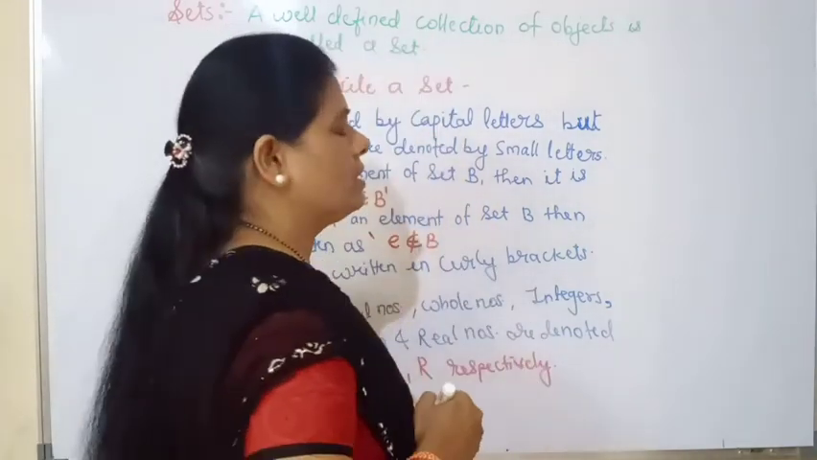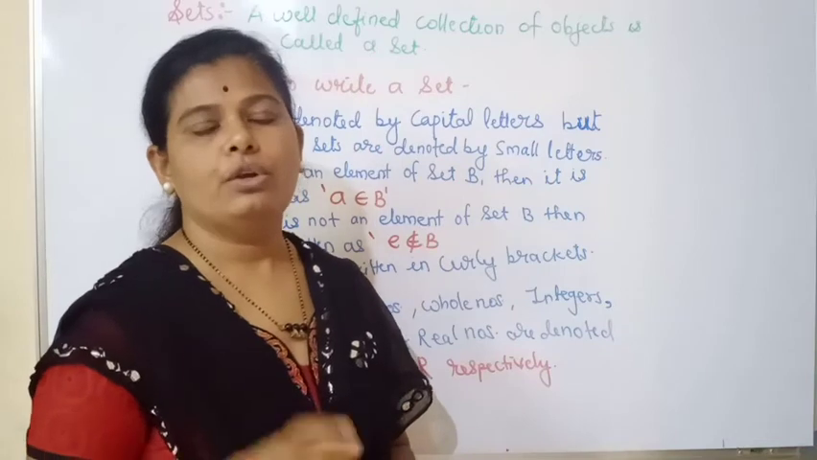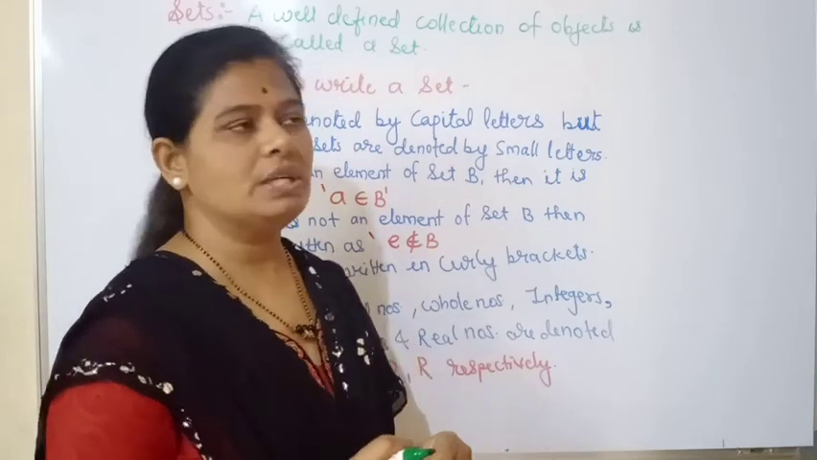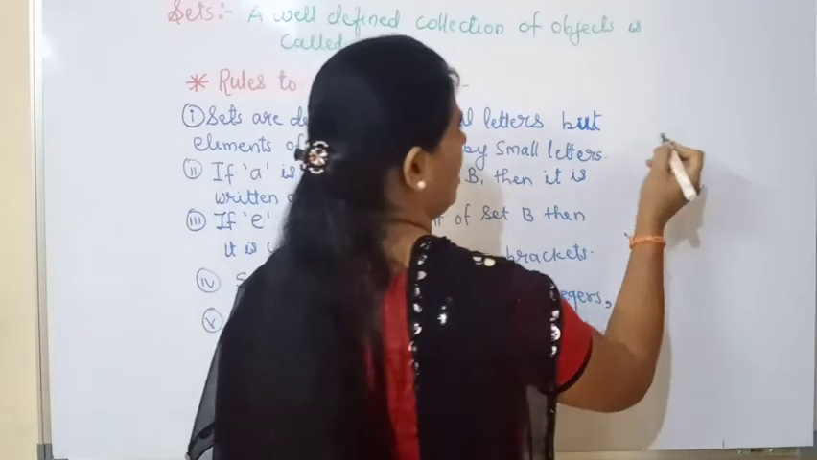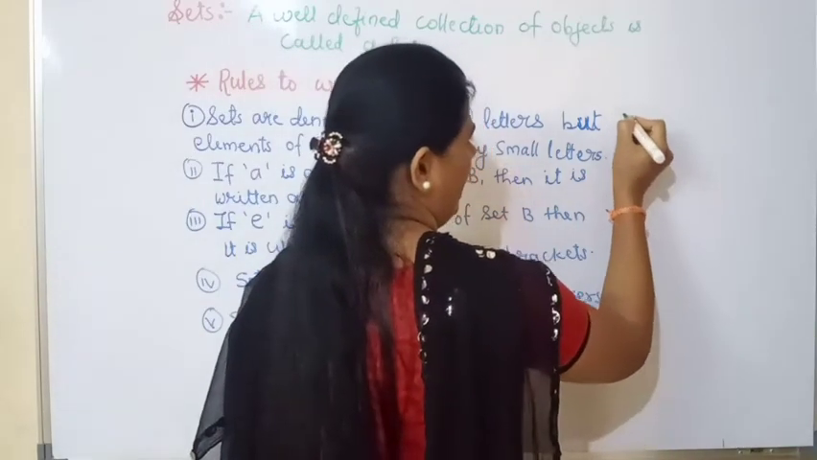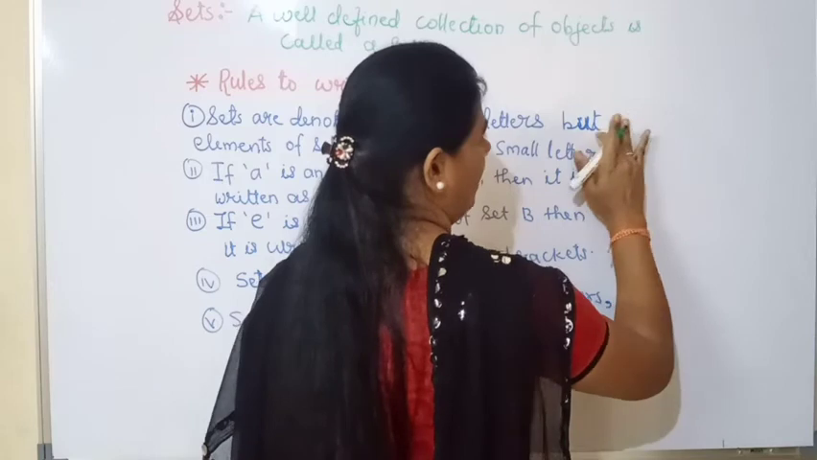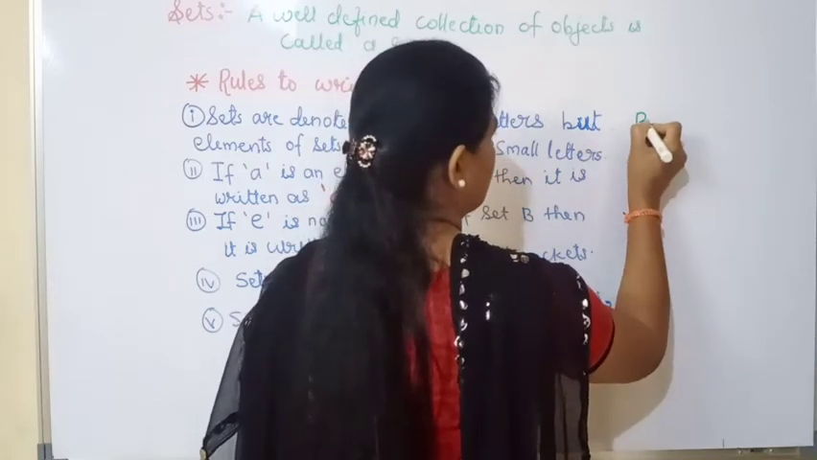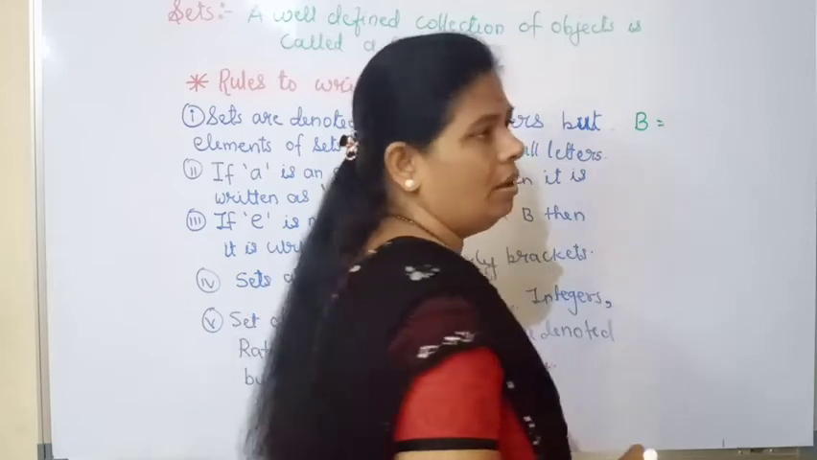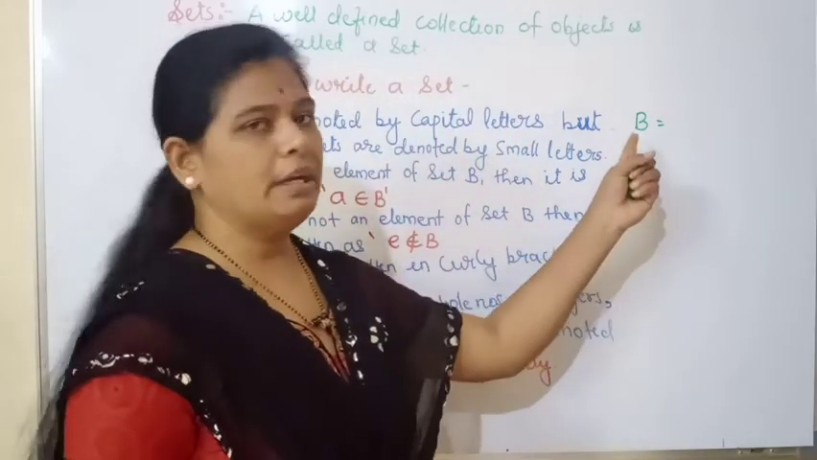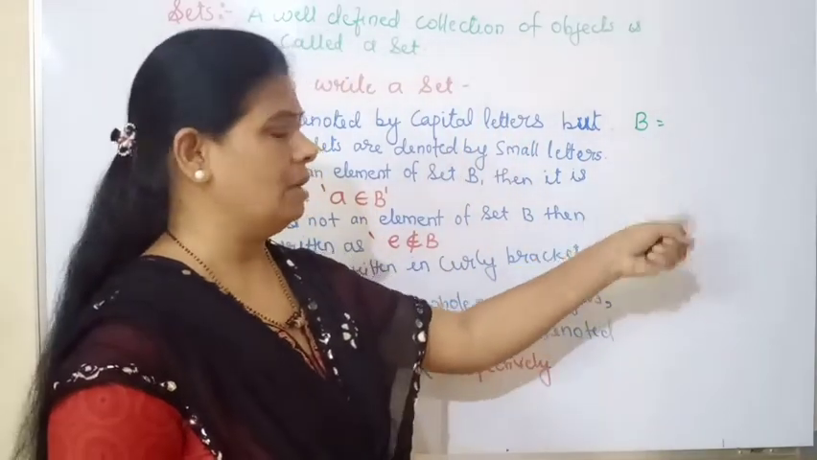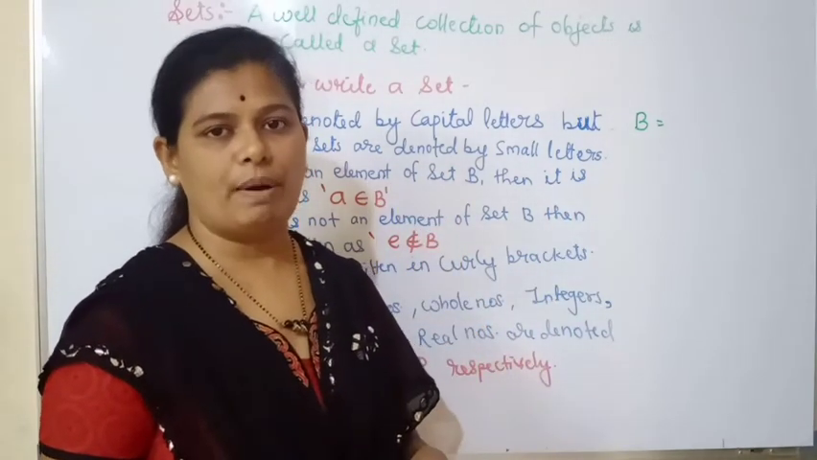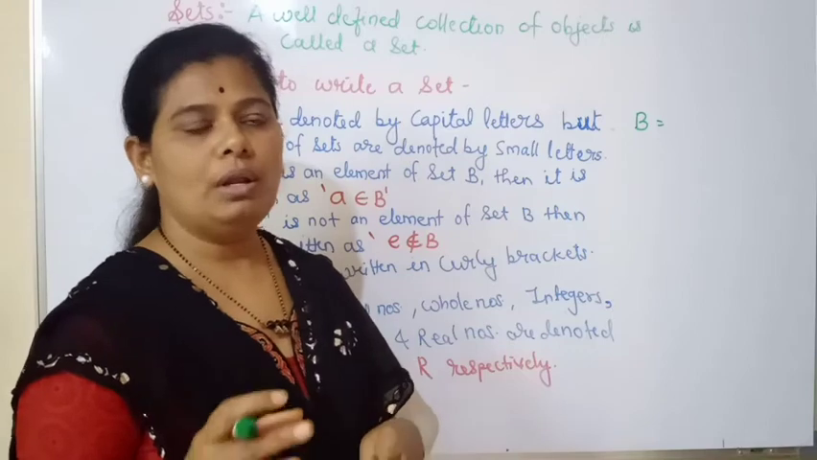For example, if you want to write a set, you have to give a proper name to the set, and the names of sets are denoted by alphabets. It may be any alphabet, like A, B or P, Q. So I'll just write a set B. The name of the set is B. Now the elements in the set are denoted by small letters.